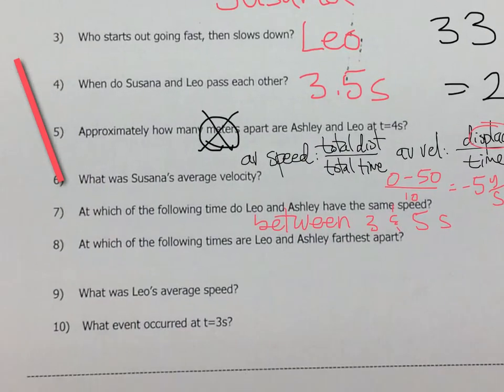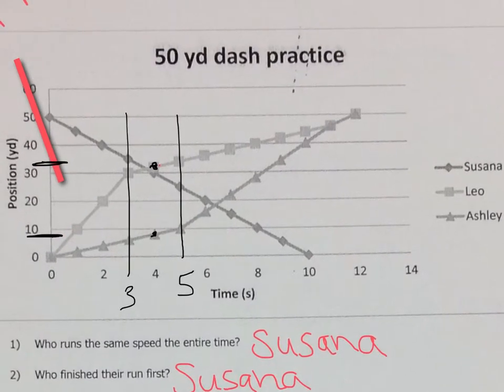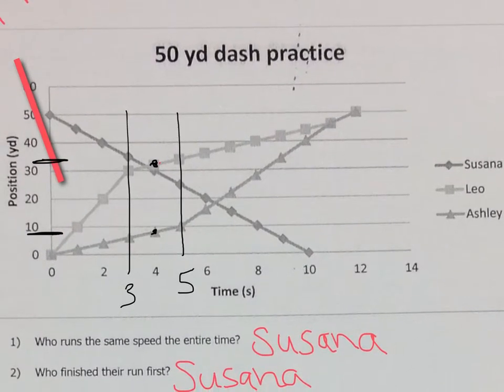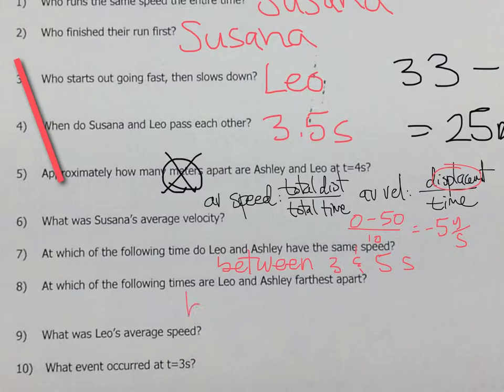At which, what are we looking at? At which of the following times are Leo and Ashley farthest apart? Well, it kind of looks like the same thing here. So here's Ashley and here's Leo. Farthest apart meaning the distance between these two lines. They start in the same place, they end up in the same place, but between here and here they are farthest apart. Interesting. So our answer here would also be between 3 and 5 seconds.